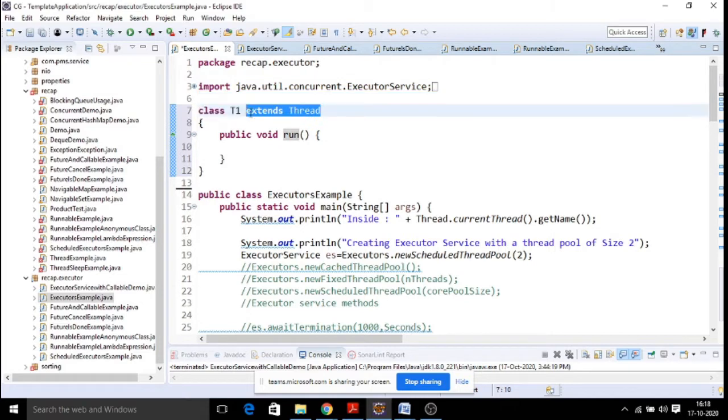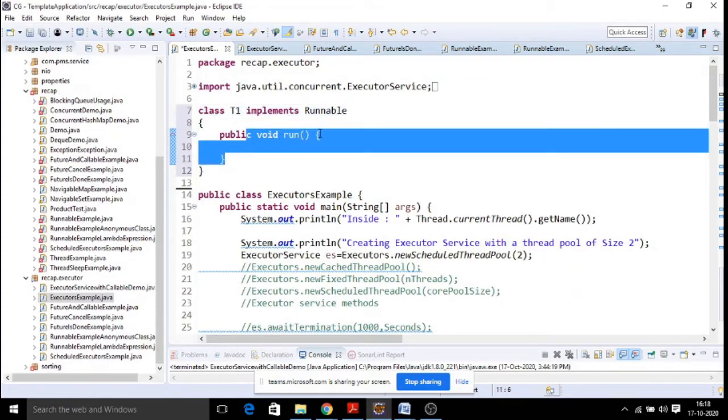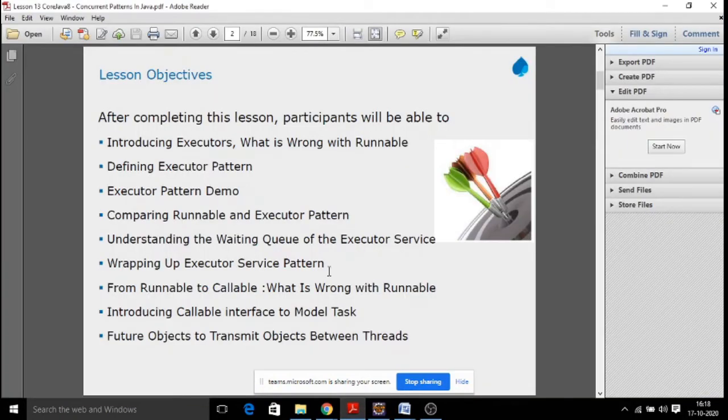This can also be done with the Runnable interface. We were using implements Runnable. Here we are able to override the run method and use it, right? But still there is a limitation for both the Runnable interface and extending the Thread class as ways of creating threads. So that is the reason we go with a new interface called Executor. Executor is an interface which is capable of producing a number of threads on demand. So whenever you need hundreds of threads for your application, we go with the executor framework.